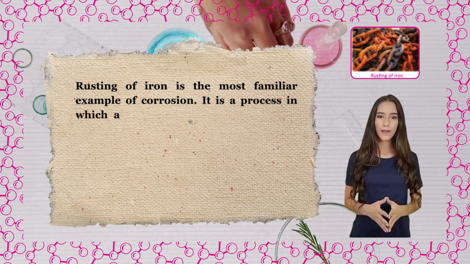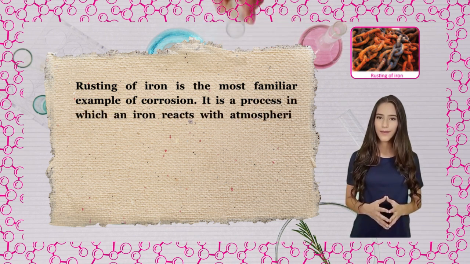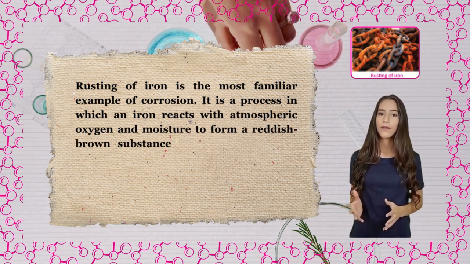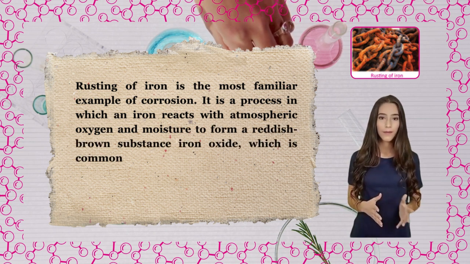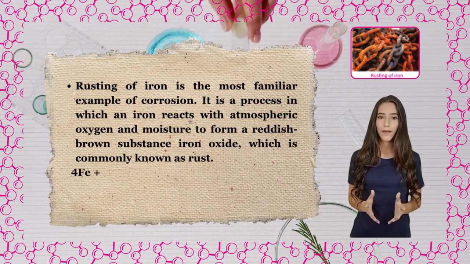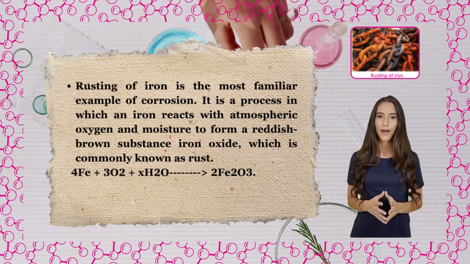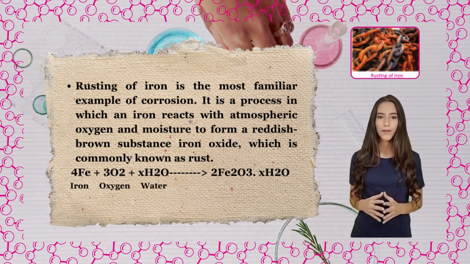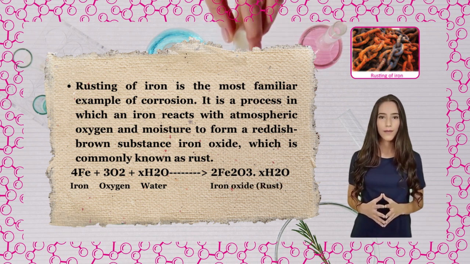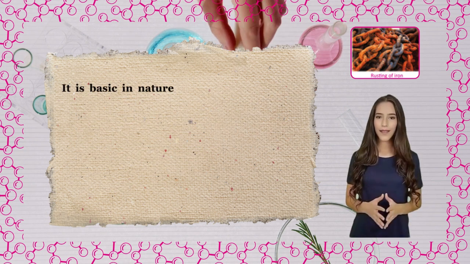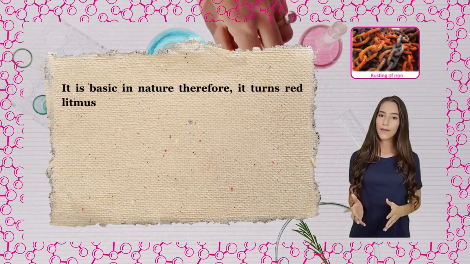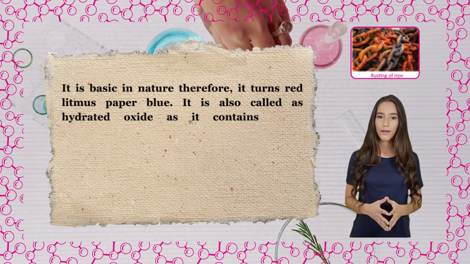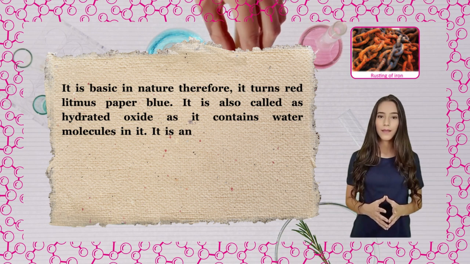It is a process in which iron reacts with atmospheric oxygen and moisture to form a reddish-brown substance, iron oxide, which is commonly known as rust. 4Fe, iron, plus 3O2, oxygen, plus xH2O, water, gives Fe2O3·xH2O, iron oxide, rust. It is basic in nature, therefore, it turns red litmus paper blue. It is also called a hydrated oxide as it contains water molecules in it.